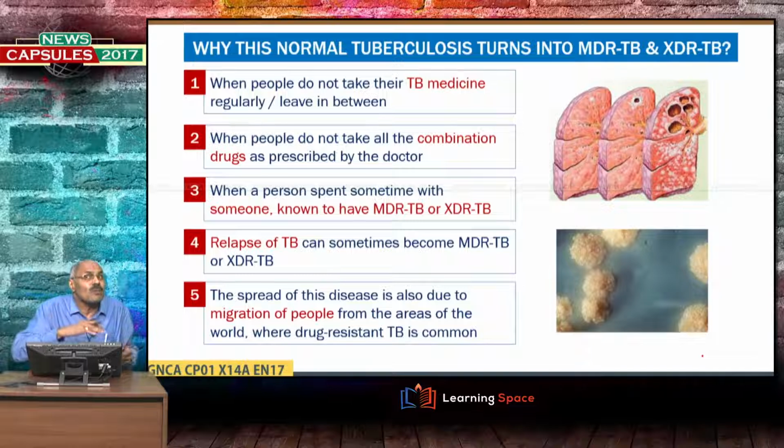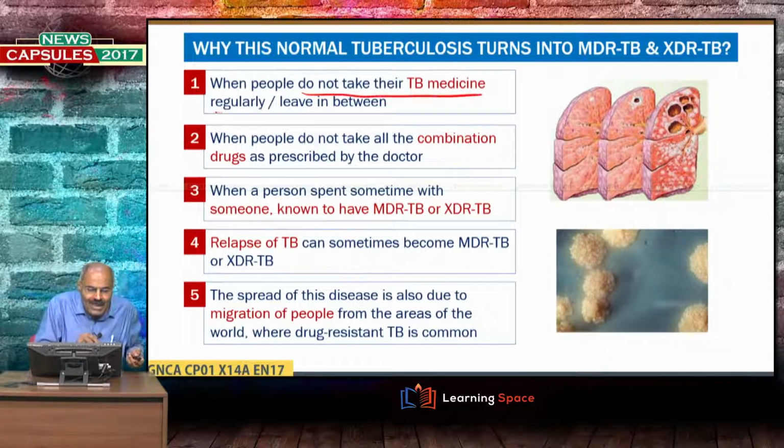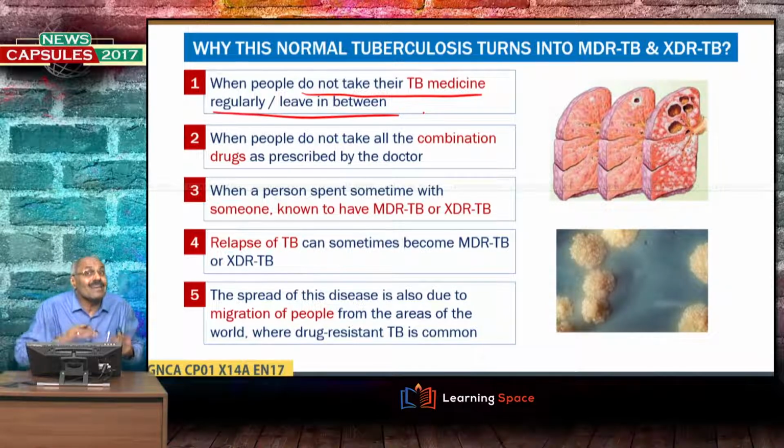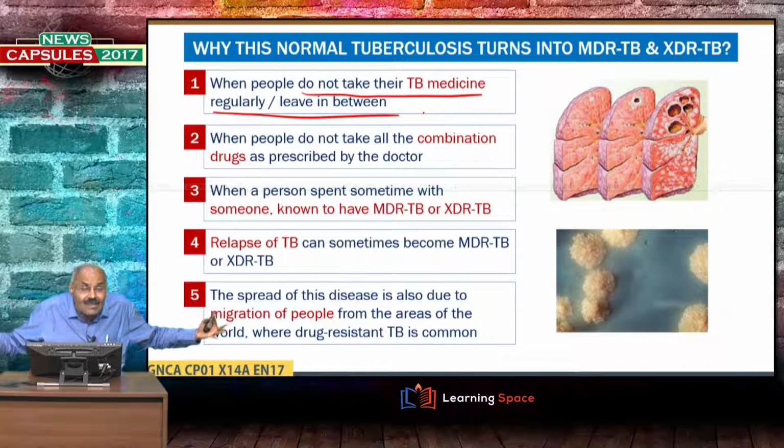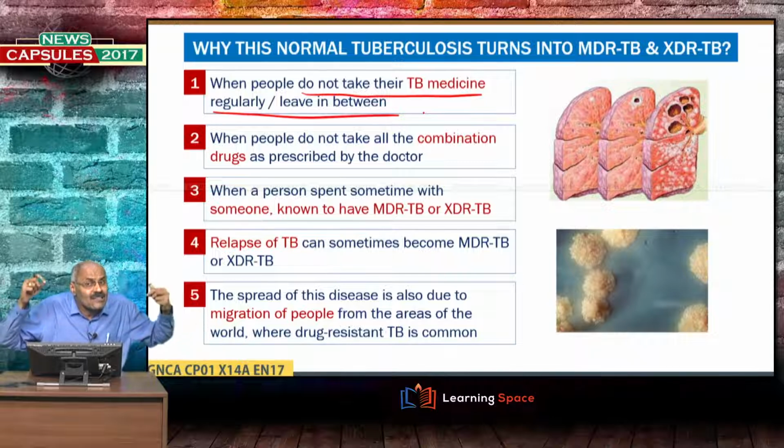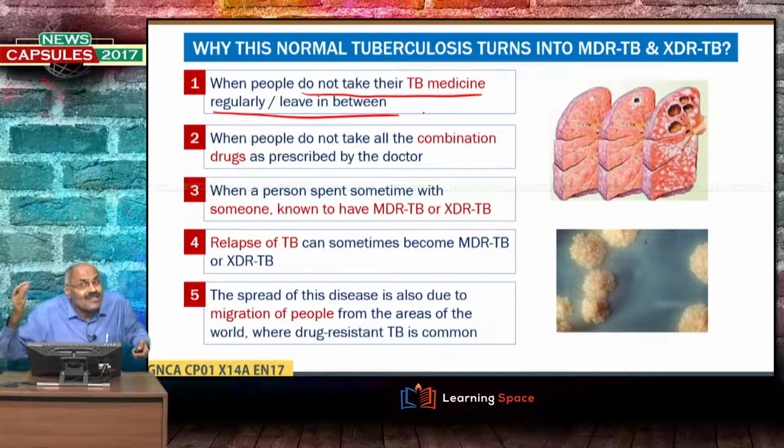And why does normal tuberculosis turn into MDR-TB and XDR-TB? You may have a doubt, because when people do not take their TB medicine regularly or leave in between, as I have already told you, the medication is between 6 months to 8 months, but after 1 month, people will feel relief. Subsequently, they abandon the drugs. When drugs are abandoned, then this will transform into MDR-TB and XDR-TB.